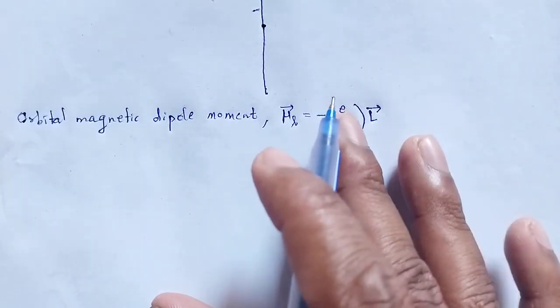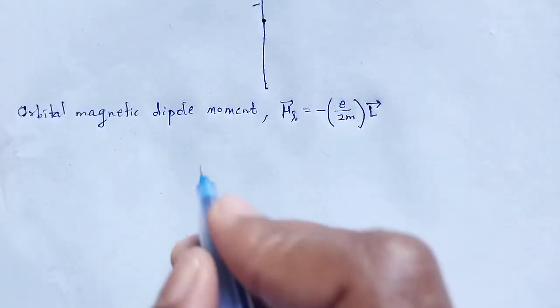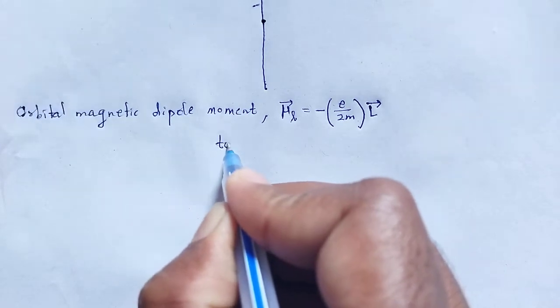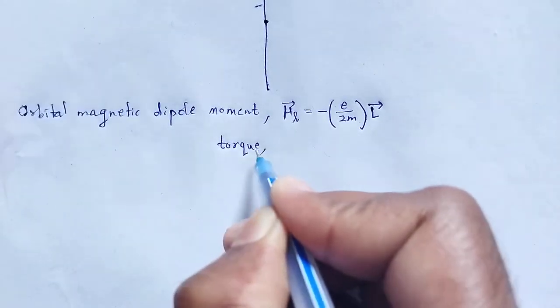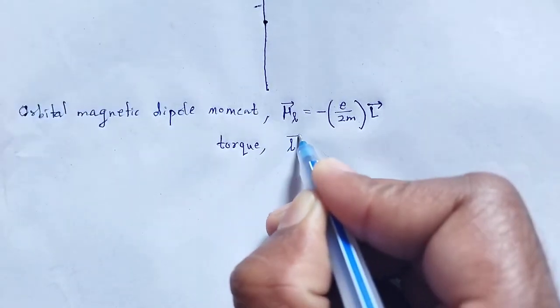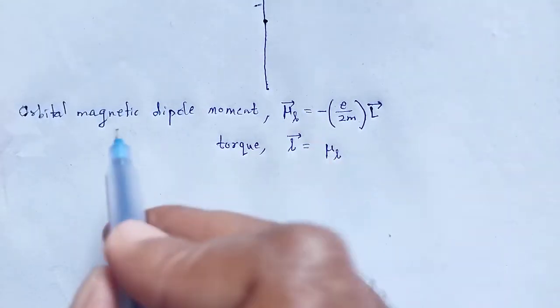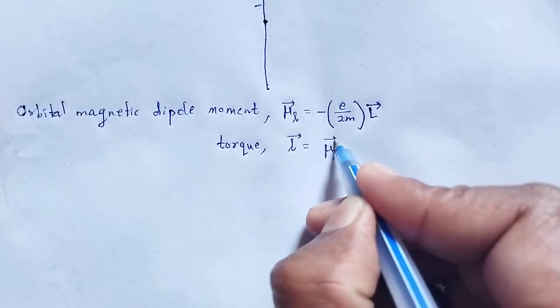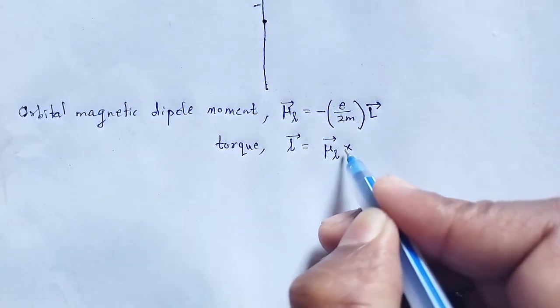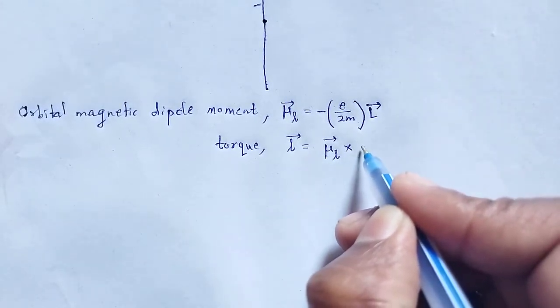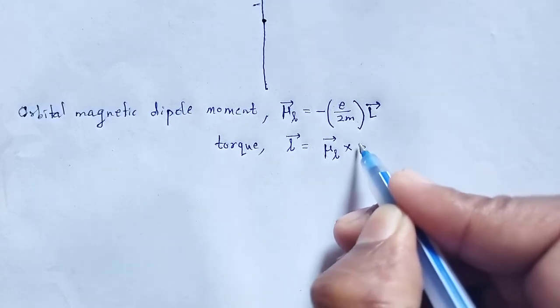So the torque is the cross product of the orbital magnetic dipole moment mu L and the magnetic flux density B.